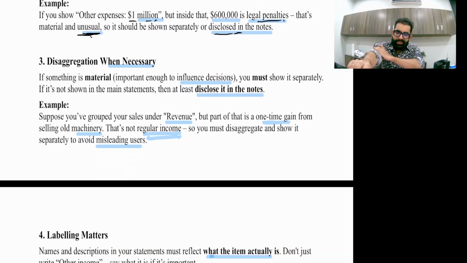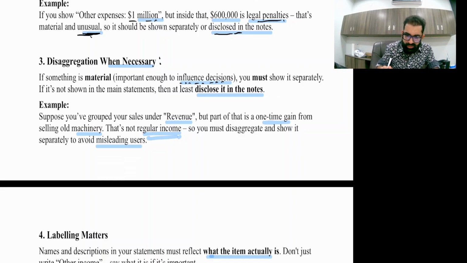Then disaggregation when necessary. If something is material, important enough to influence decisions, you must show it separately. If it's not shown in the main statement, then at least disclose it in the notes. For example, if there is some material item, an unusual item, anything that is very special for shareholders, you must show it separately. Or if you can't show it separately, then at least make a disclosure for it.